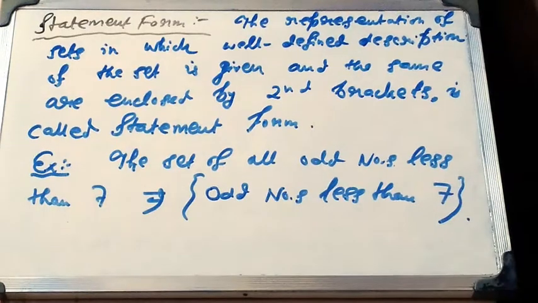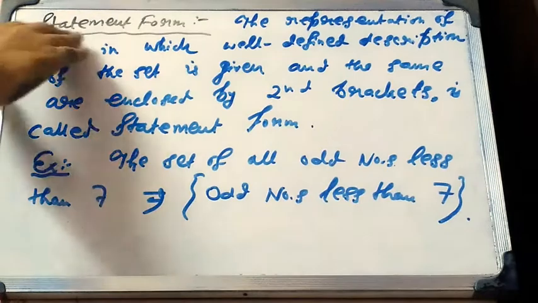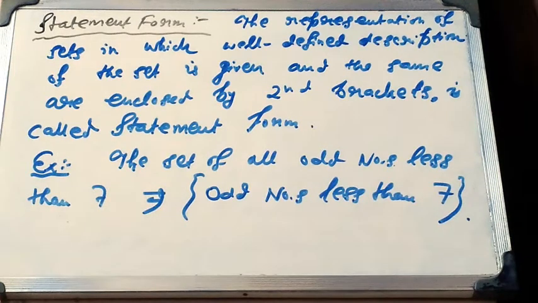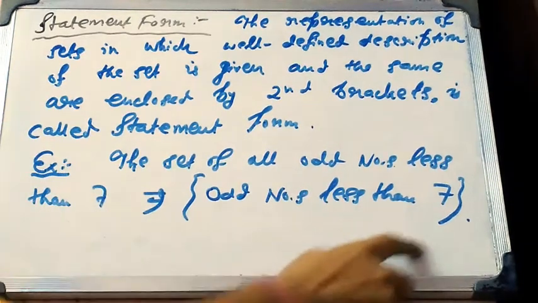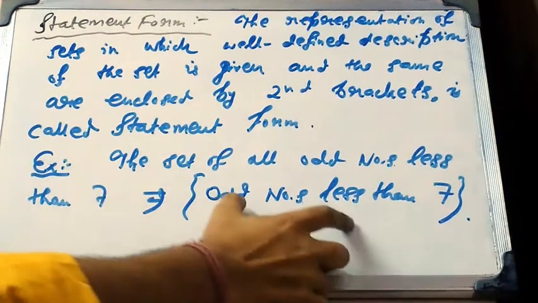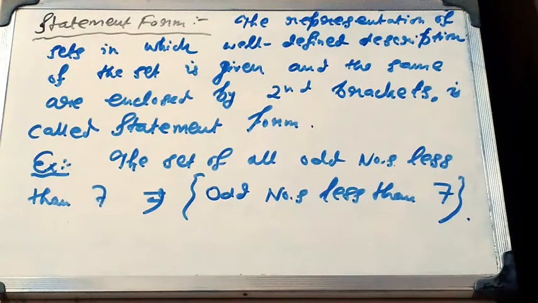Now a set can be commonly represented by three forms. The first one is statement form. The representation of sets in which a well-defined description of the elements of the set is given and enclosed by second brackets is called statement form. Example: the set of all odd numbers less than 7 can be denoted like this. In a second bracket we can write only odd numbers less than 7. So this is the statement form.